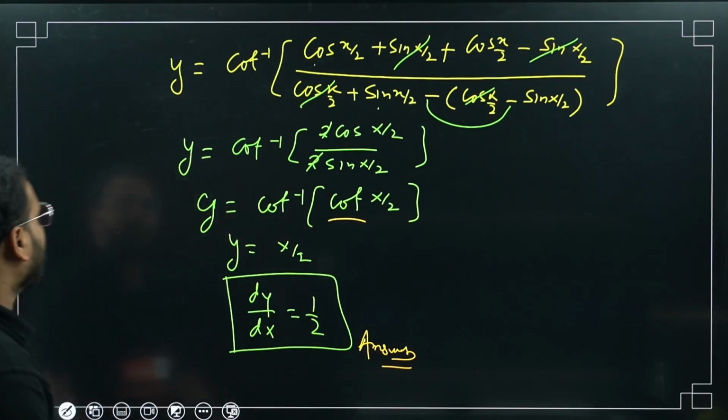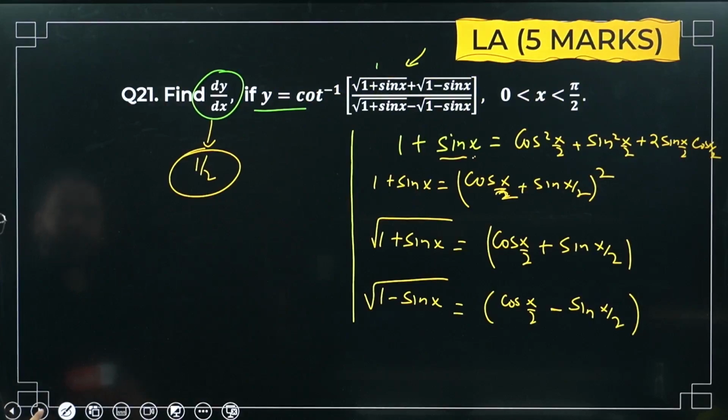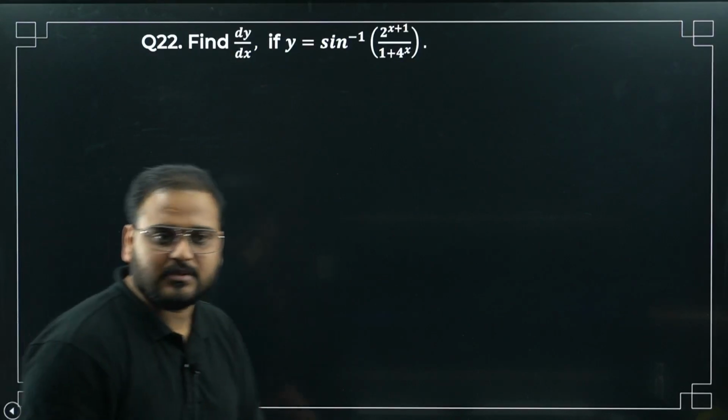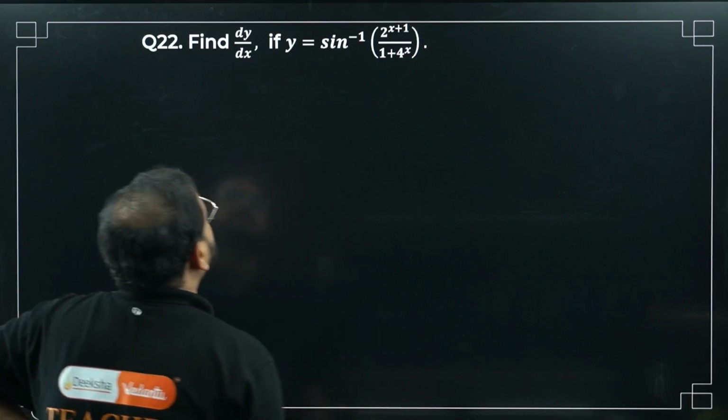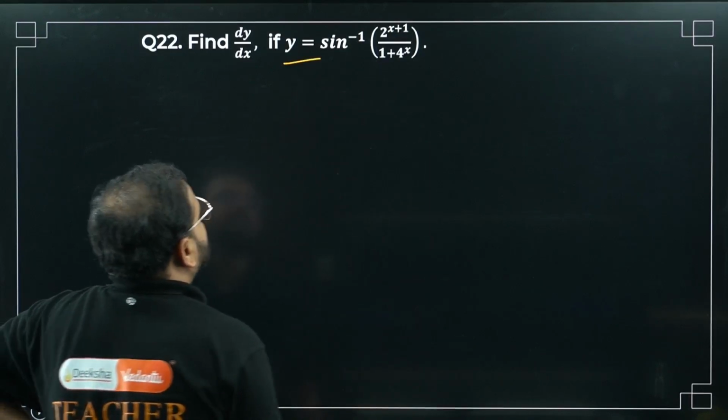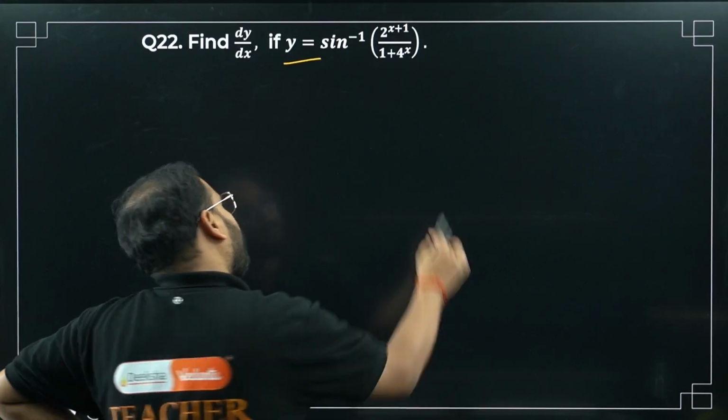Get the answer as 1 by 2. Have a look once again. Question number 2, sir. Okay, question number 2. Find dy by dx, y equals cosine inverse of (2^(x+1))/(1 + 4^x). Good question. Have a look.